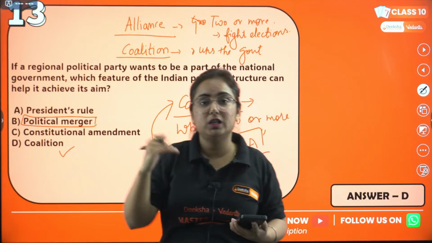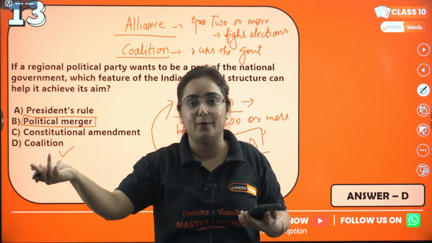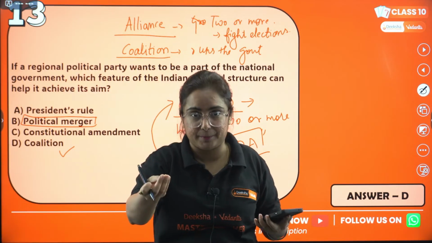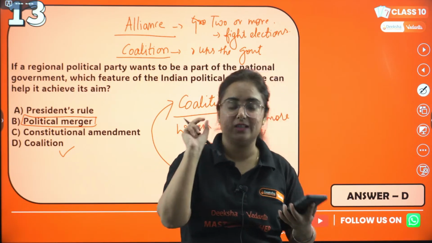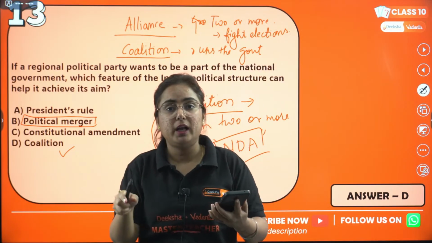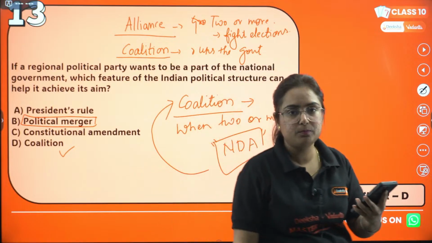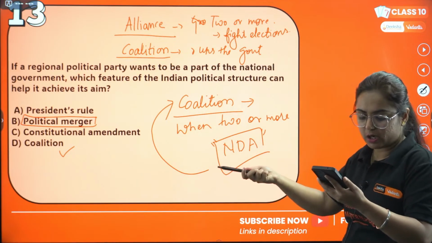Like right now, the government which is ruling is the NDA government. But in opposition, the Congress-led UPA is also an alliance now, not a coalition. Rohit, are you clear with this difference between alliance and coalition? Yes, the answer is D. Correct, you are correct now.